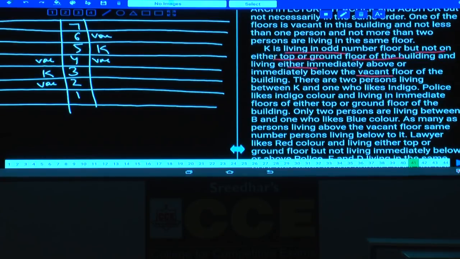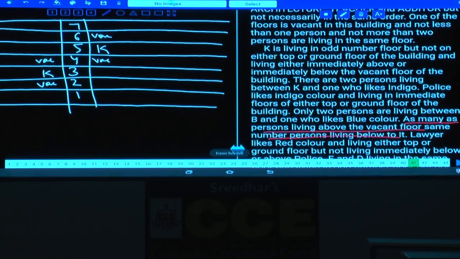Now, let us look at this one. As many persons live above the vacant floor as below it. That means there are as many persons living above this one as below this one. Which is the vacant floor here? The 4th floor is vacant. Can you finalize this one or not?